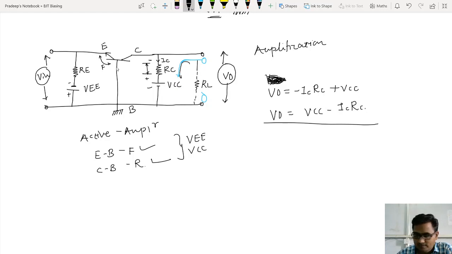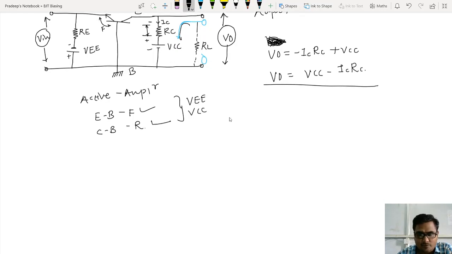So let me write here: because of negative voltage, meaning VEE I am talking about. Why am I saying negative voltage? Because the negative terminal of the battery VEE is connected to the emitter. This junction EB is in forward bias.